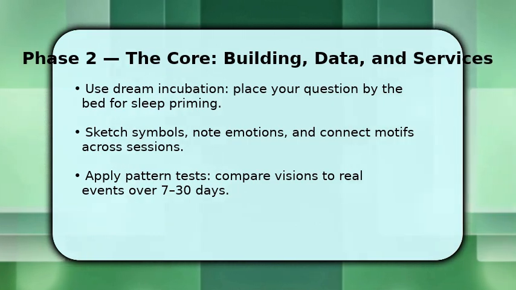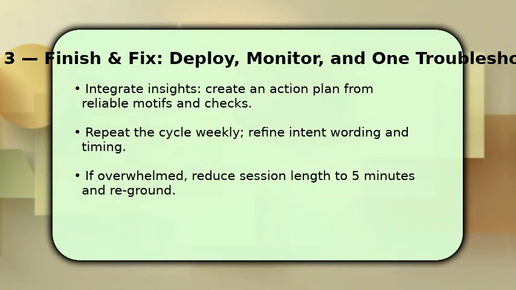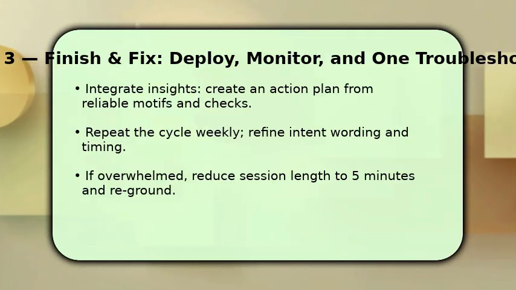You finish by translating reliable motifs into practical next steps. If a symbol consistently signals a decision, draft an action plan with clear criteria. Continue the cycle weekly and refine your intent phrasing and session timing as accuracy improves. Make sure to cross-check visions against external information before major choices.